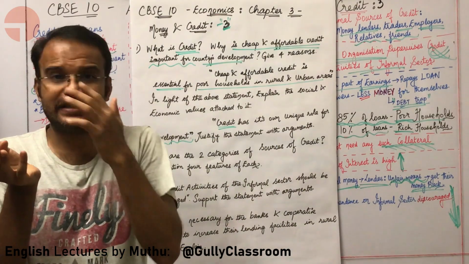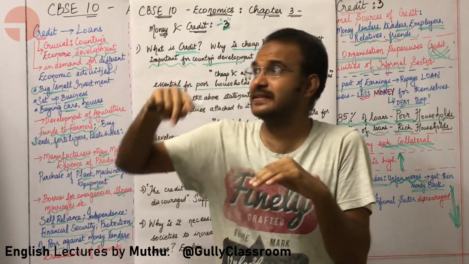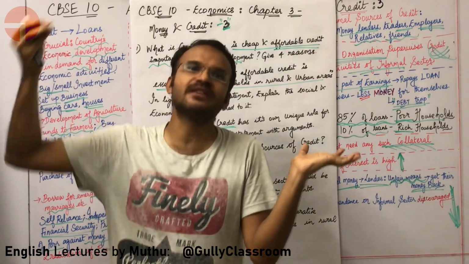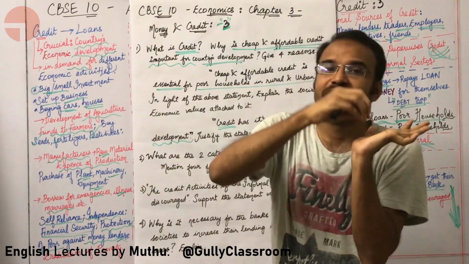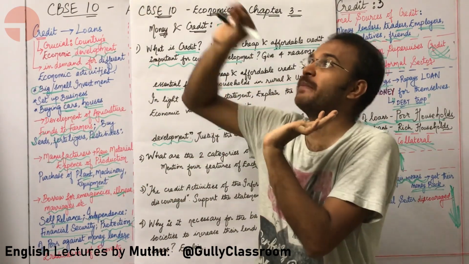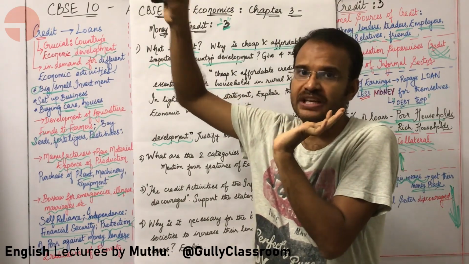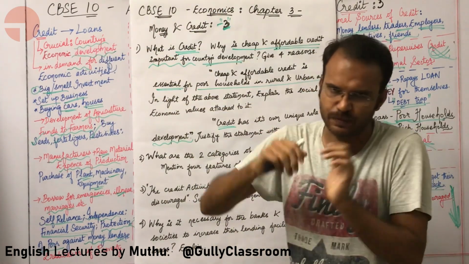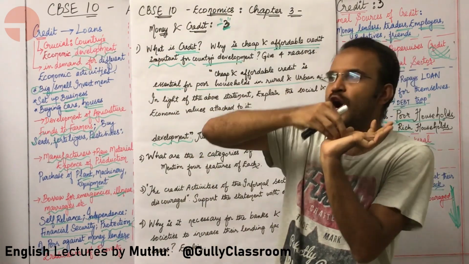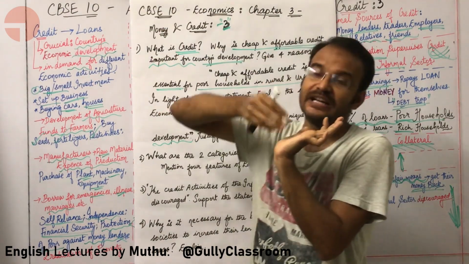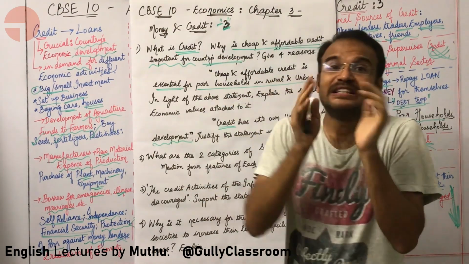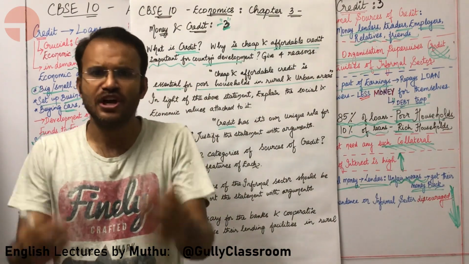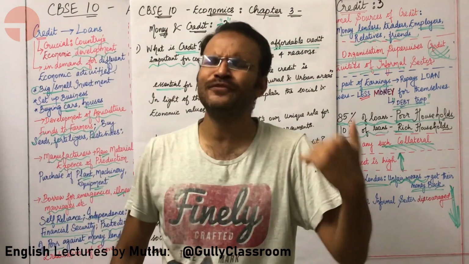We already know what is credit. Credit is simply there is a borrower, there is a lender. The lender is giving some money to the borrower. The borrower is promising to the lender that he will pay back in the future with some extra money, which is going to be called as interest. The money that the lender is giving to the borrower is called as principal. The borrower is going to give back to the lender the principal along with some extra money, which is called as interest.